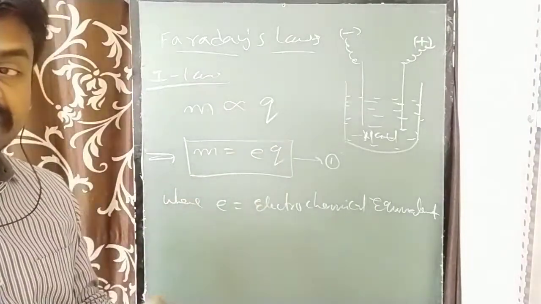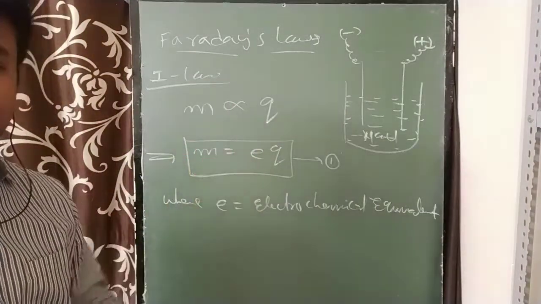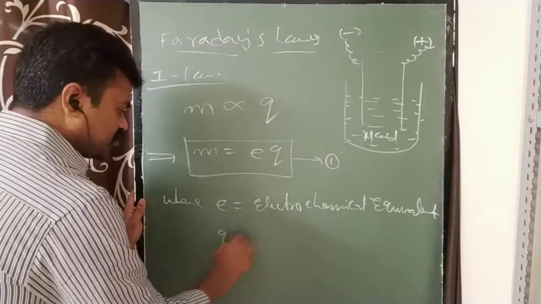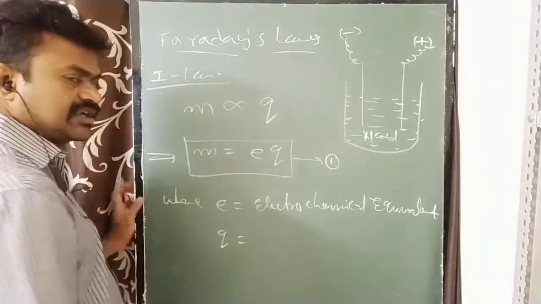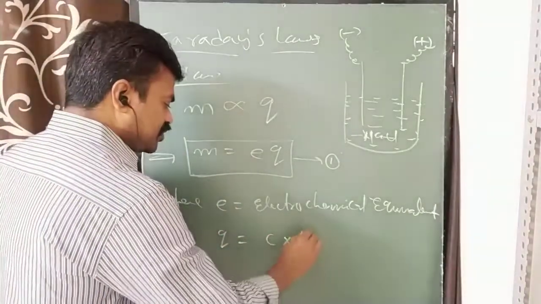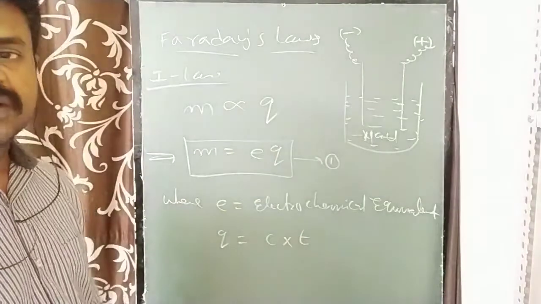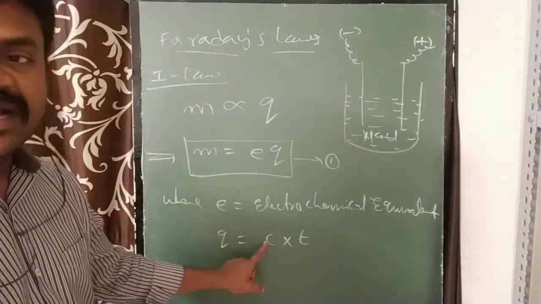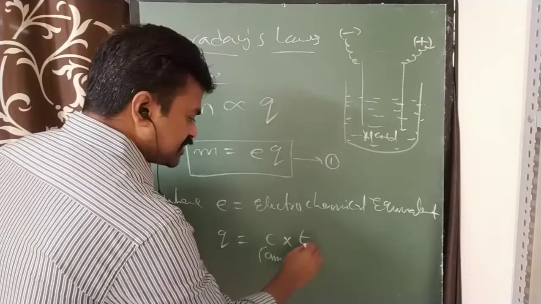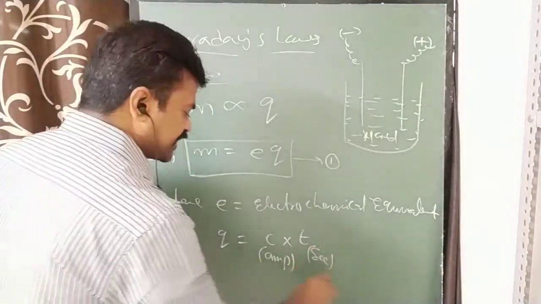For this quantity of current, we have a formula from physics: Q equal to C into T. C is the current in amperes, T is the time in seconds.